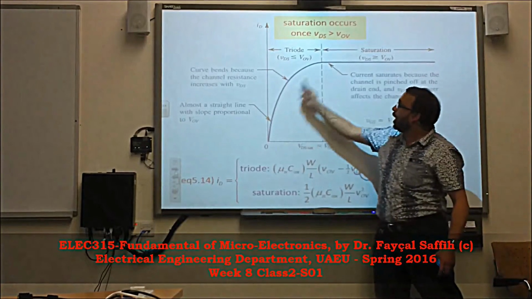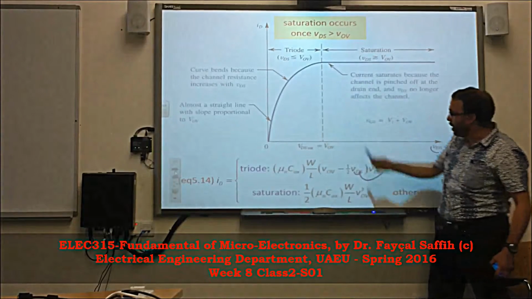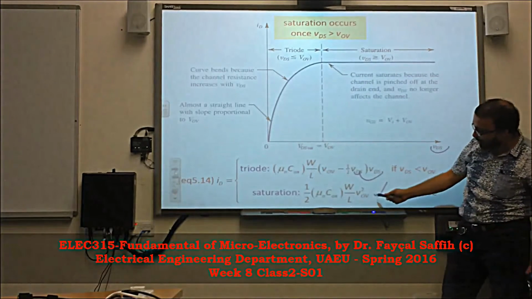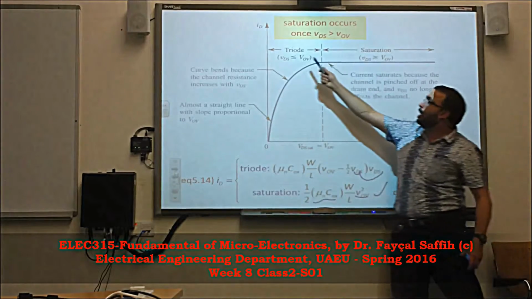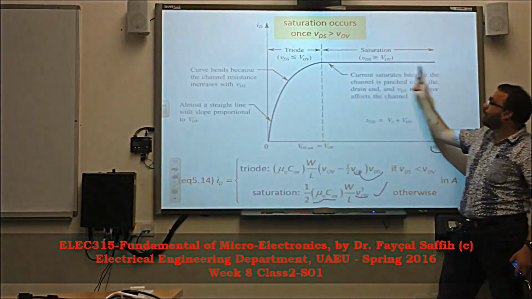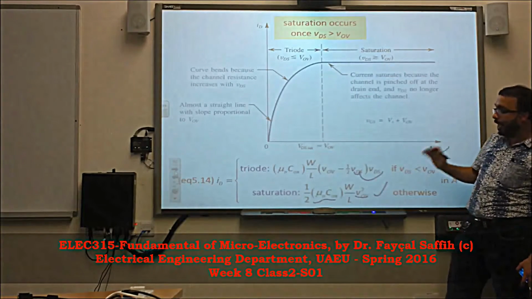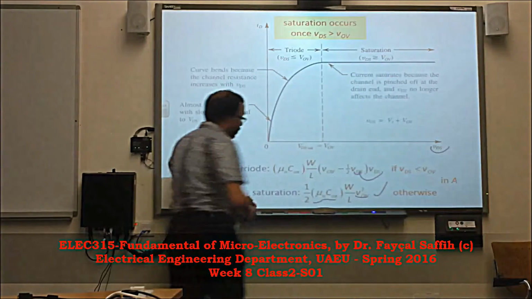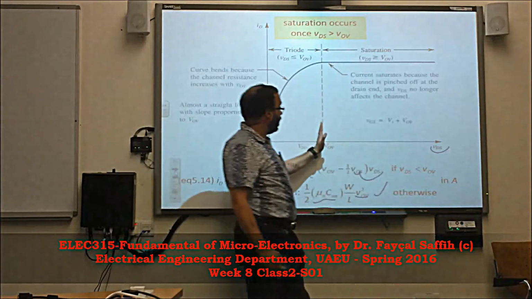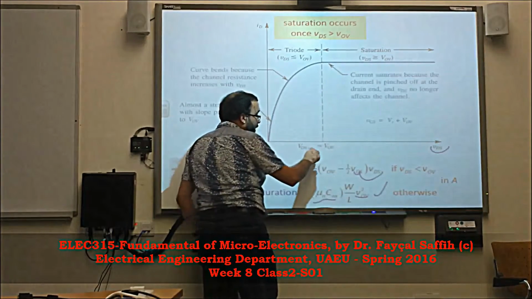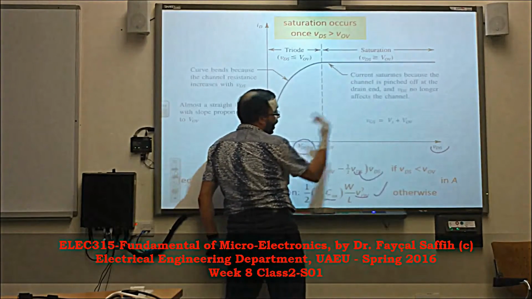So this is the triode region, and the saturation region: why do we call it the saturation region? Because in this equation, there's no parameter that is VDS. All the parameters here are independent of VDS. So that means ID is completely flat compared to VDS. So it's independent of VDS, and this is really interesting when we discuss it later on. So that's why we call it VDS saturation: the maximum, or the limit between the triode and the saturation.